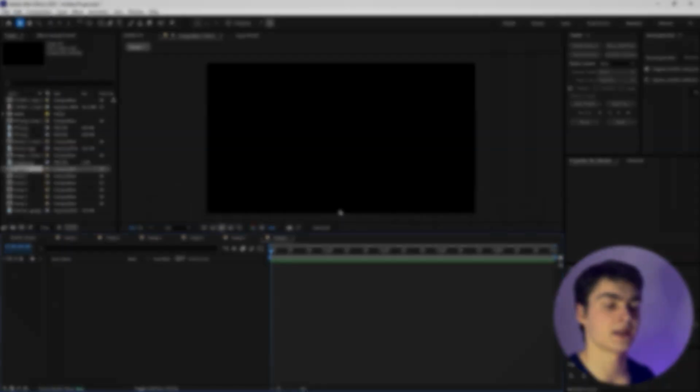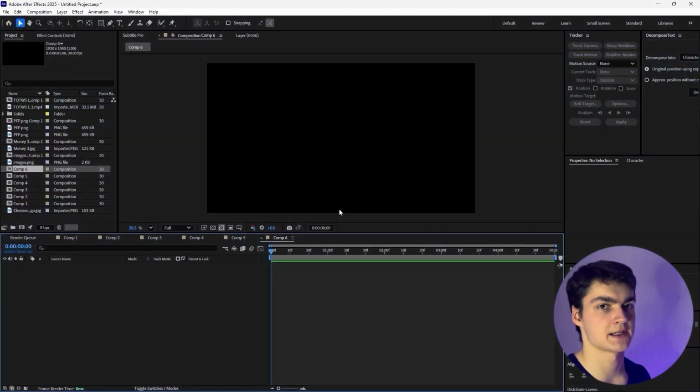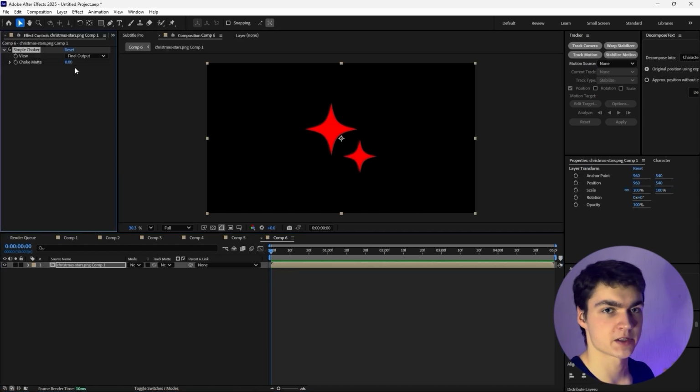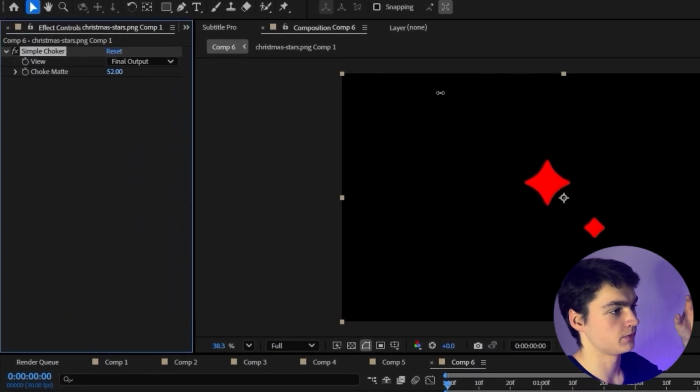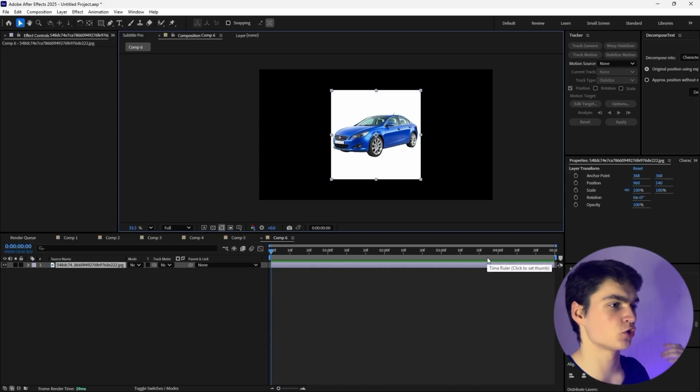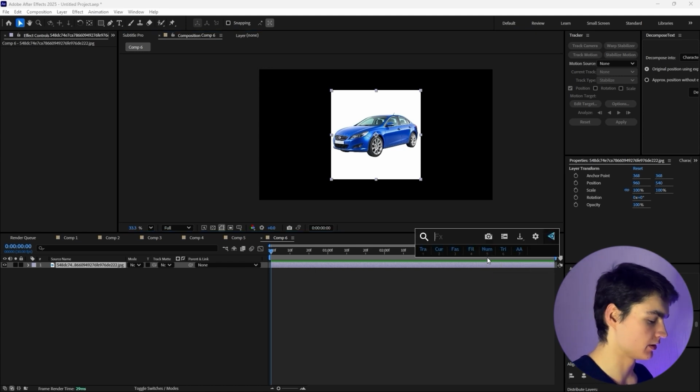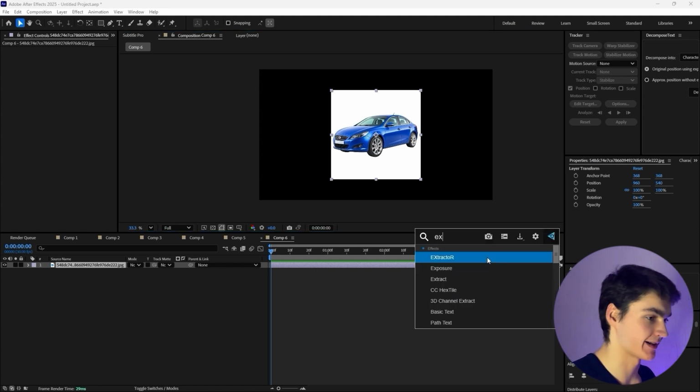The next effect is called Simple Choker, and this is one of the effects that is also very specific and very rare that you're going to be using it, but it's very helpful when you need it. So basically, Simple Choker will choke the contents of the composition, or it's going to expand it if you use a negative value. Now, this is super useful with the effect that I showed you earlier, which is extract.